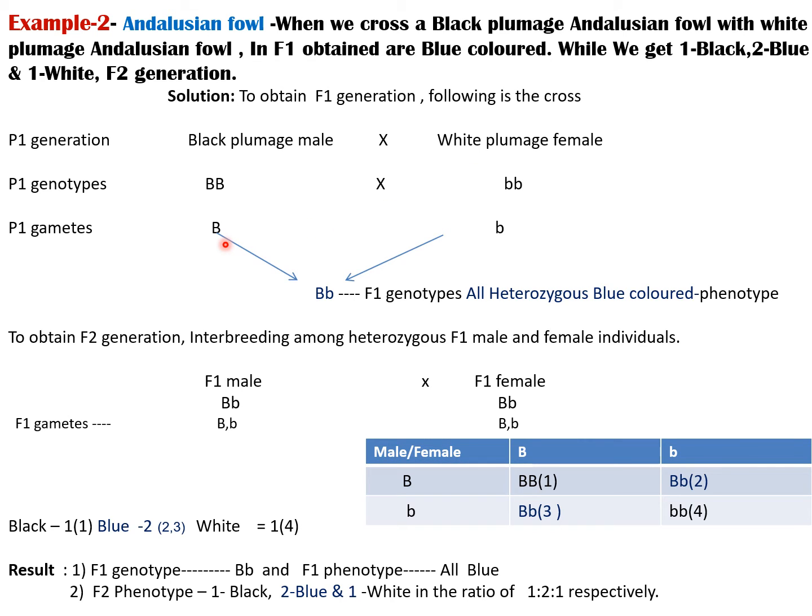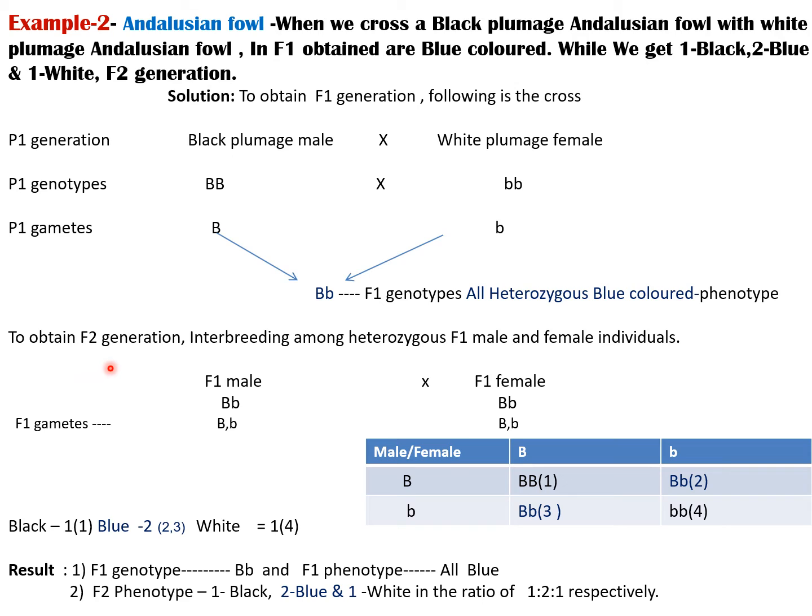When gamete formation takes place, the male produces all gametes having capital B and the female produces all gametes having small b. When such male and female gametes undergo fertilization, we get the F1 generation. Here the genotype is capital B small b, the heterozygous condition, and it shows the phenotypic appearance of blue colored plumage.